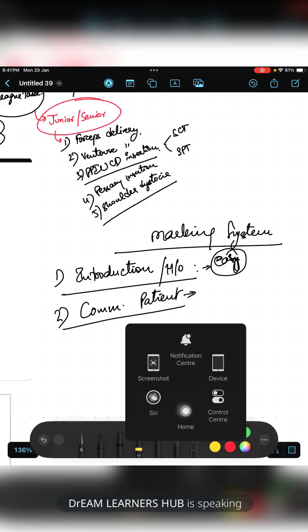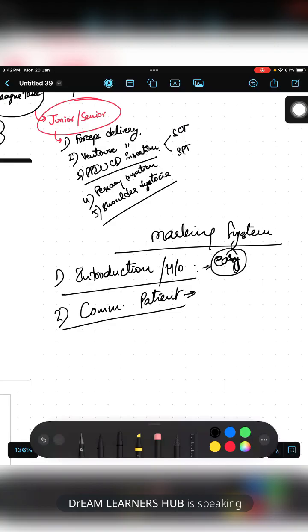Okay, so whenever you are explaining anything, you can just wait for a second and you can say, am I clear? That means you are involving the patient and you are letting her open up if she is having any doubts. Are you okay so far? Like that you can ask, am I clear? Or are you with me?